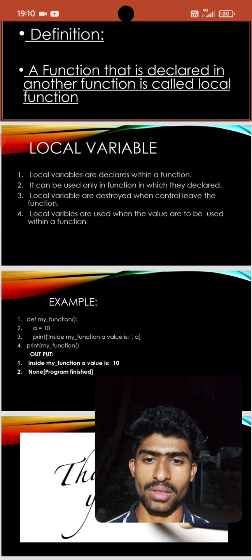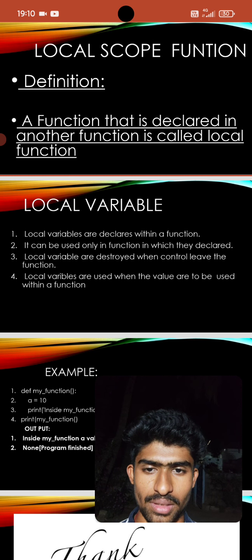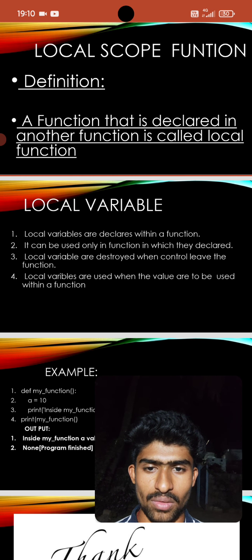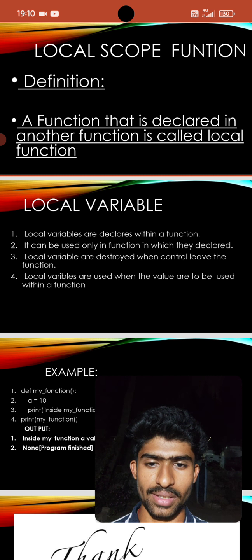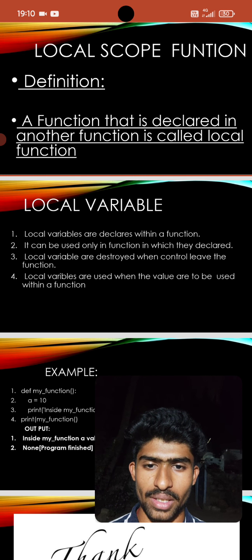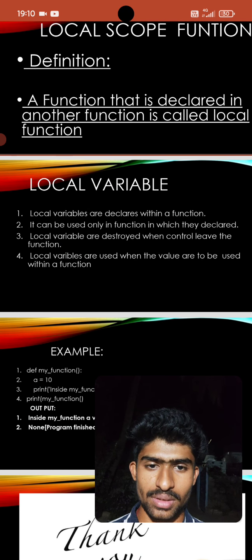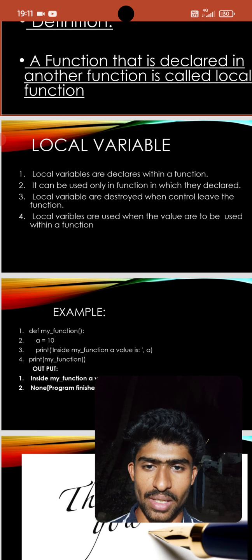First, local variables are declared within a function. Second, they can be used only in the function in which they are declared, not outside the function. If we use them outside the function, it shows an error.